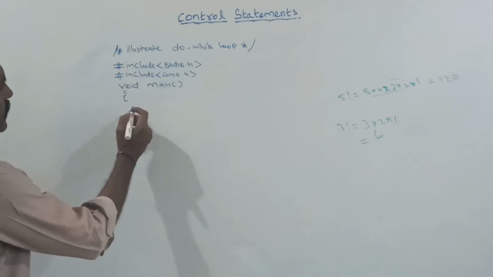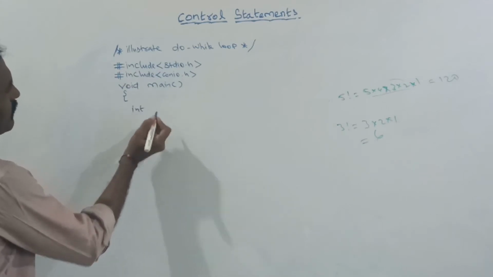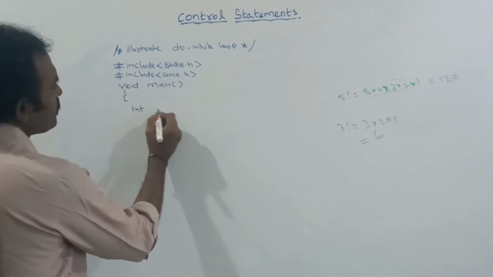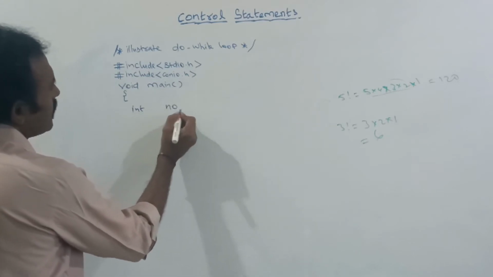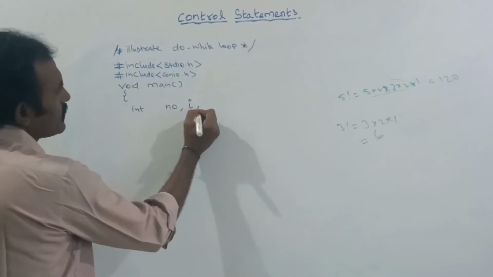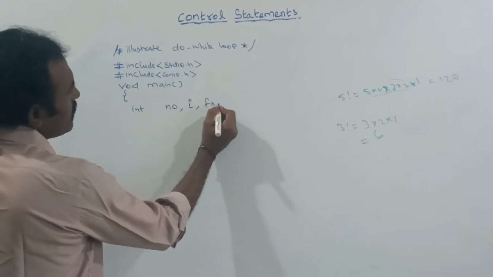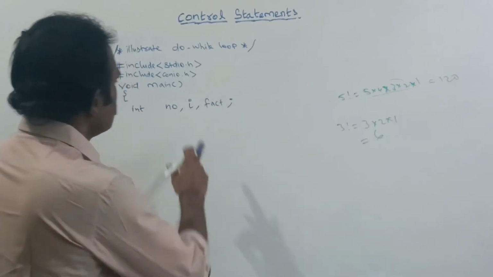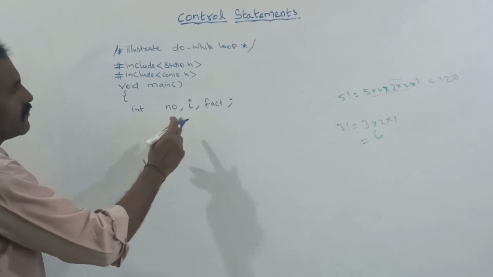See here, I am going to declare the variables. The first variable is used to find the factorial: n. Next, I value is used for the loop. Next, factorial. Totally how many variables? Totally 3 variables.